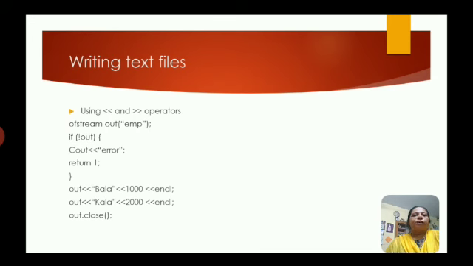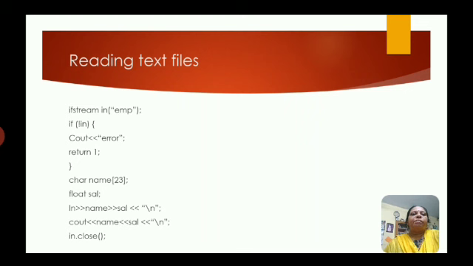Otherwise we are going to write the content, that is out Bala 1000, that is the name of the employee and salary, and another record we are writing, out Kala 2000, and then at last you have to close the file. So here we have written two rows in the text file.